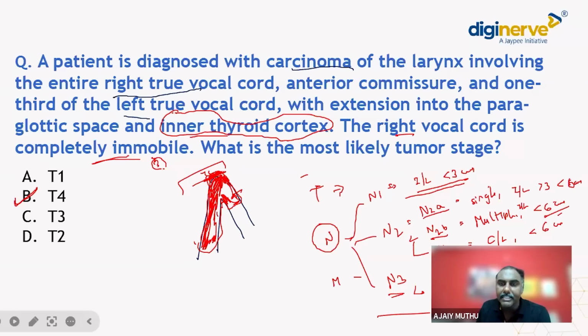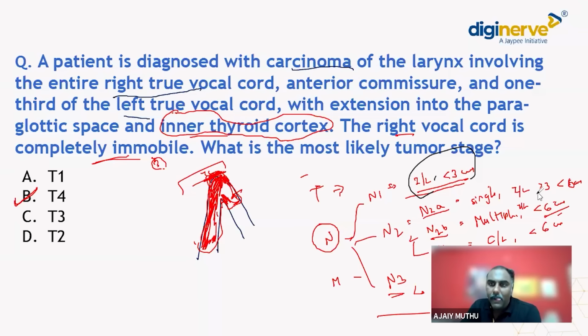As I discussed, N1 is single ipsilateral node less than 3 centimeter. N2 is N2A, N2B, N2C. N2A means single ipsilateral more than 3 centimeter, less than 6 centimeter, something around a node of 4 centimeter. N2B means multiple nodes, same side, less than 6 centimeter.